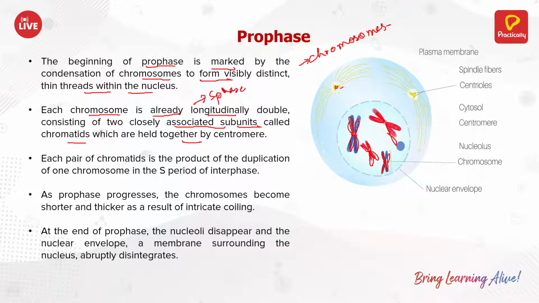This was there. Okay, now each pair of chromatids is the product of duplication of one chromosome in the S period of interphase. What happens is the prophase is just readying the cell so that the chromosomes are now visible. Okay, and by the end of it, the nucleoli disappear and the nuclear envelope, the membrane, starts disintegrating.